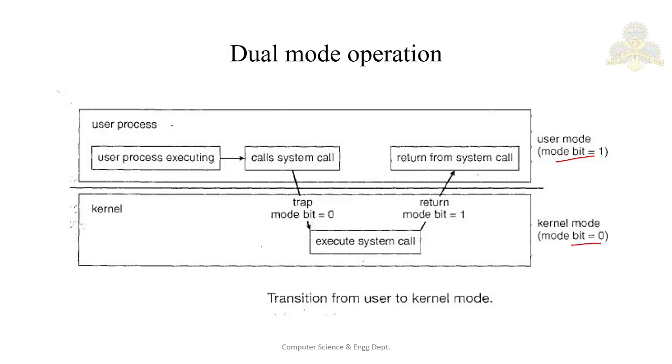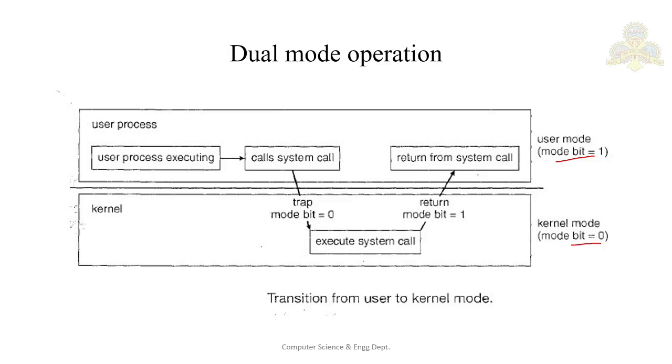A user process is nothing but a custom application by the user, executing in user mode, and then the mode bit will be equal to 1. If the user process wants something to be executed by the kernel, that is the operating system, it can be done via a system call. Now from user mode, it has to change to kernel mode, and at that time the mode bit will be set to 0.